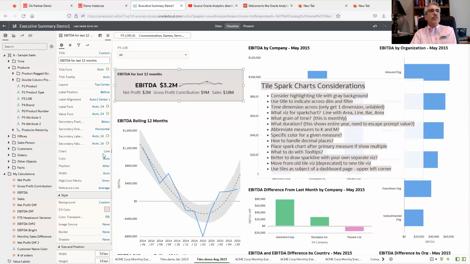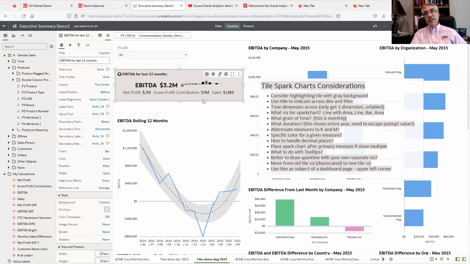But now we have the ability to make that different types align with area, or a bar chart, for instance. We can have the high-low marks either shown or not shown, highlighted in red and green, that type of thing. We have a fair amount of control over this now, including the font size and everything. One of the things you can do, by the way, is you can take this chart and put it below